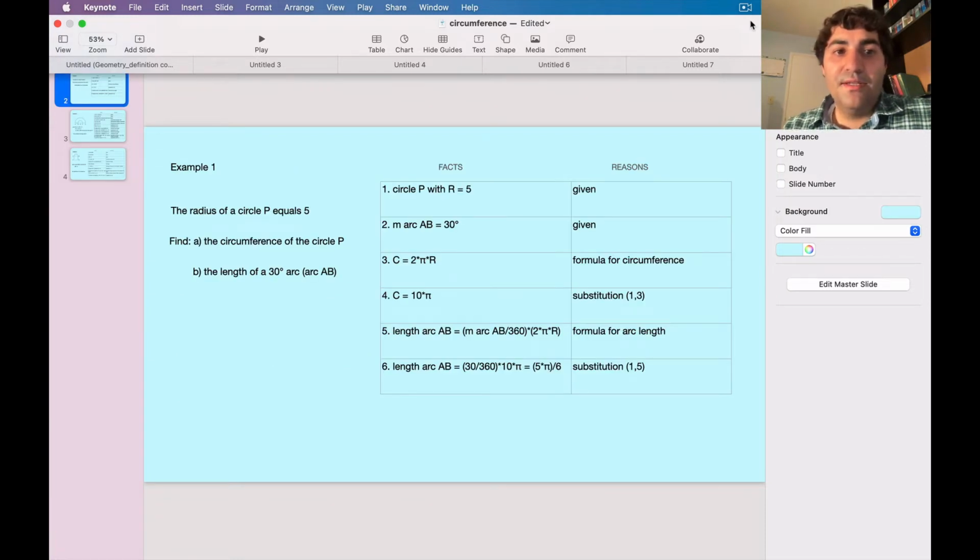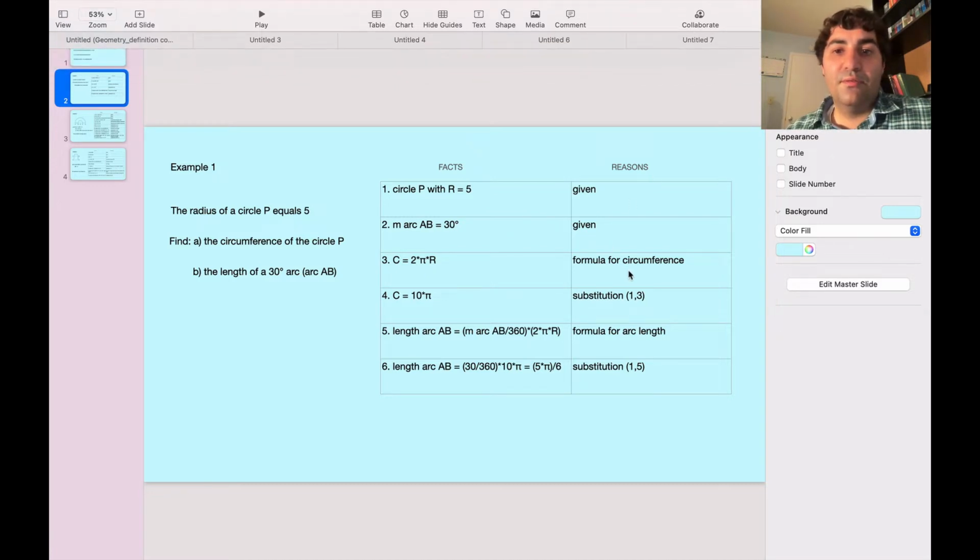Example 1, the radius of a circle P equals 5. Find the circumference of the circle and the length of a 30-degree arc. We'll call it arc AB. So we write down what we know, and for the formula for circumference, we get C equals 2 times pi times r. We can plug in r equals 5 into this formula to get circumference equals 10 times pi.